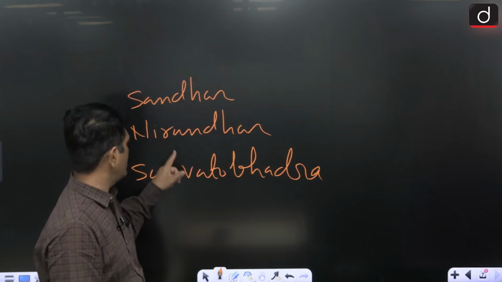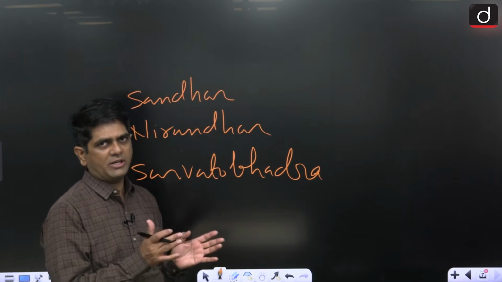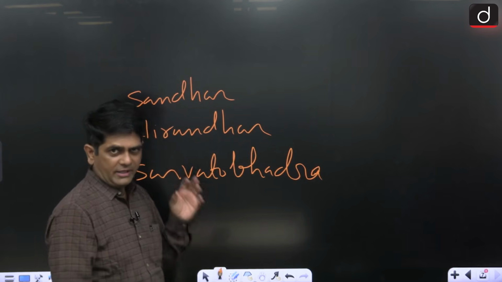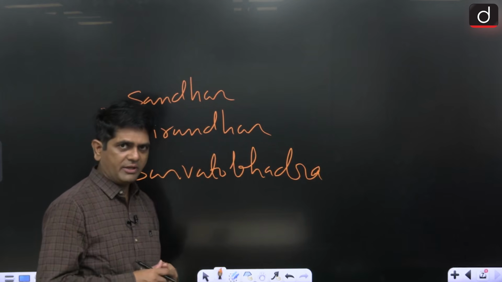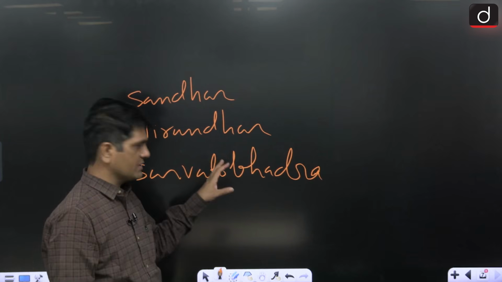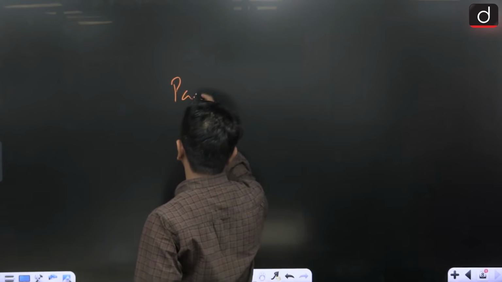Nirandhara: if the temple is devoid of a Pradakshina Path, that is called Nirandhara. And Sarvatobhadra: if the temple has a Pradakshina Path and four entry gates, that temple is called Sarvatobhadra. One more term, my dear, is Panchayatana.